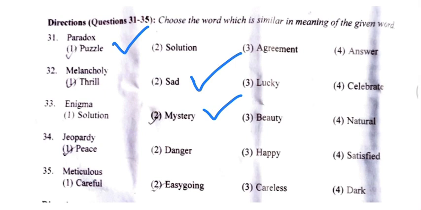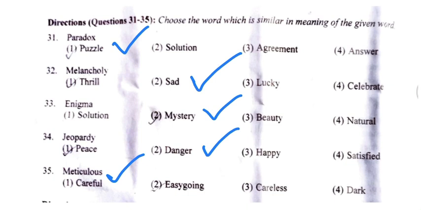So it basically means danger, and option number second will be the correct answer. Now the fifth word is meticulous. Meticulous means giving or showing great attention, or being very careful. Therefore, our answer will be the first option, careful.